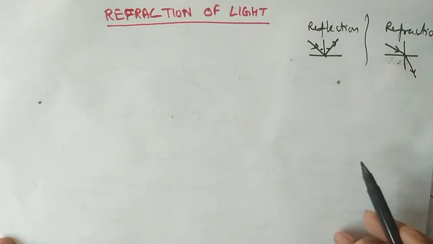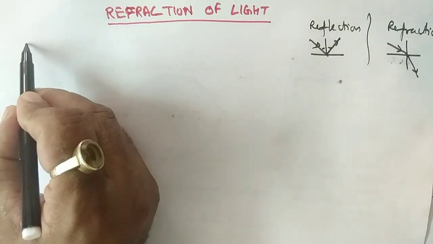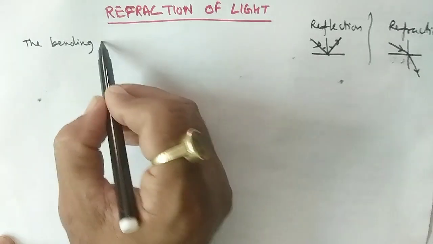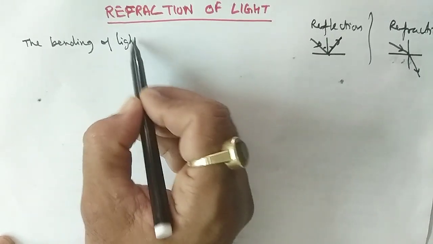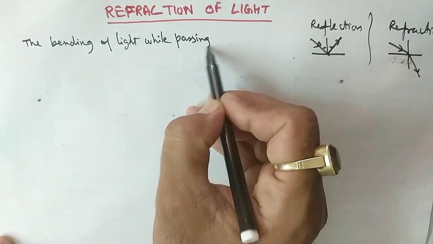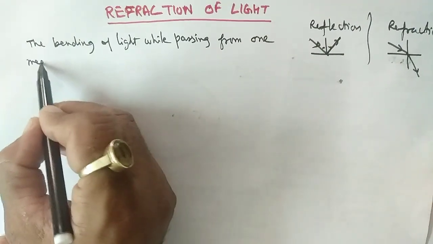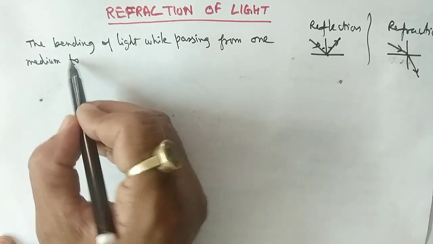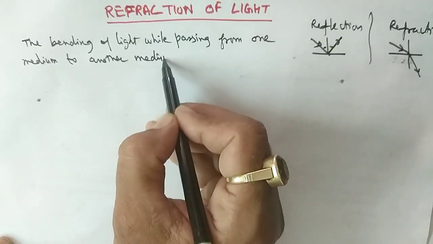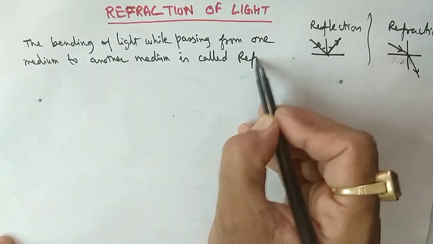So if you try to give the definition of refraction, you can give it like this: the bending of light while passing from one medium to another medium is called refraction of light.